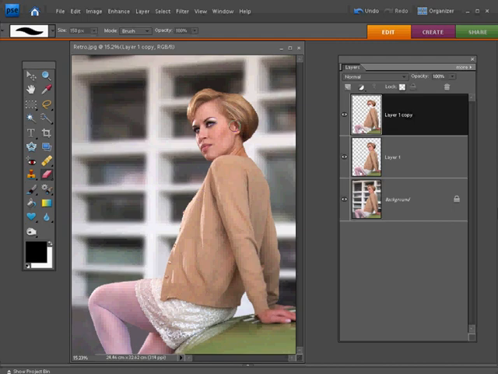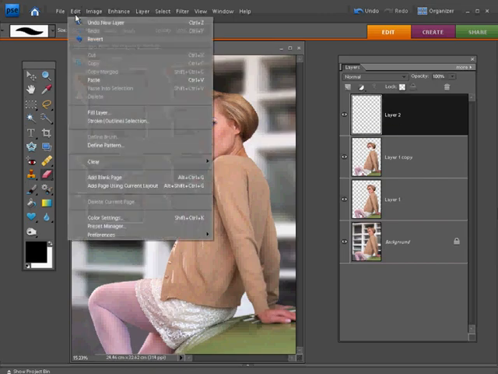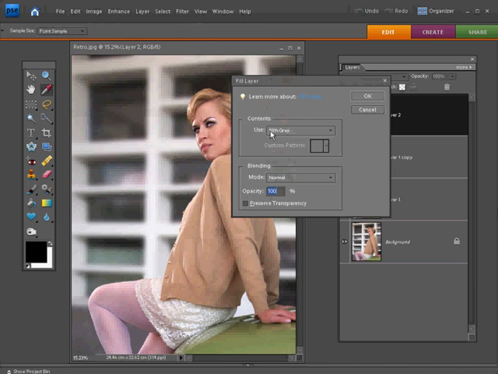The way that we're going to do this is first by adding a new layer in the layers palette. So just click that create new layer icon. You'll get a blank layer there full of its checkerboard showing it's completely transparent. And then we'll come up to edit, down to fill layer, and from this list I'm going to choose 50% grey. Click OK to exit that palette.